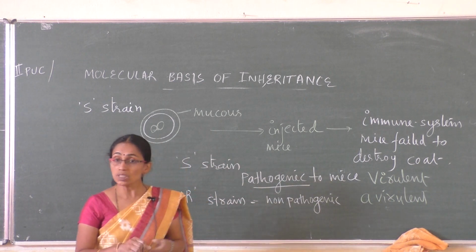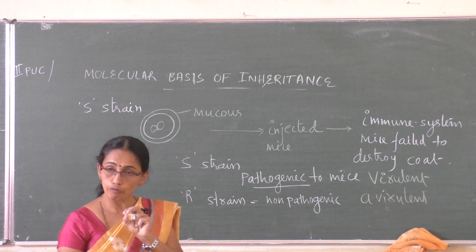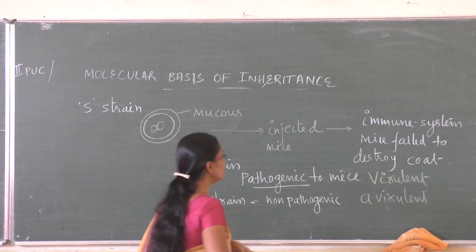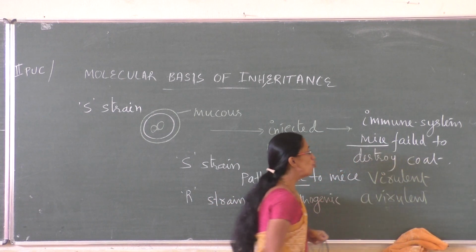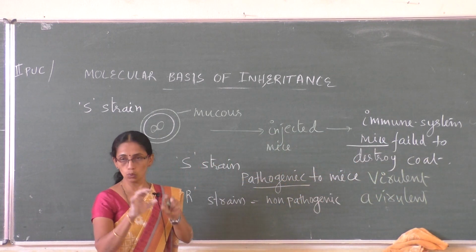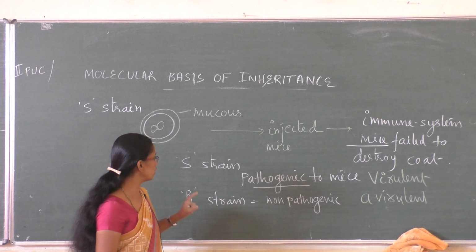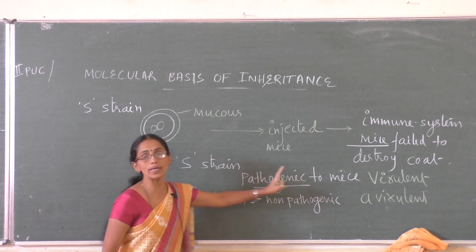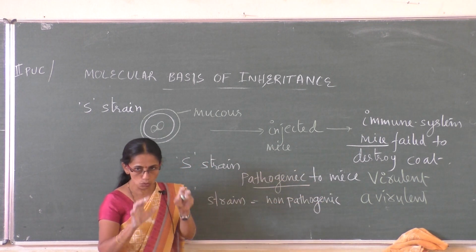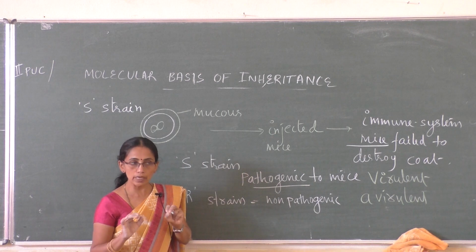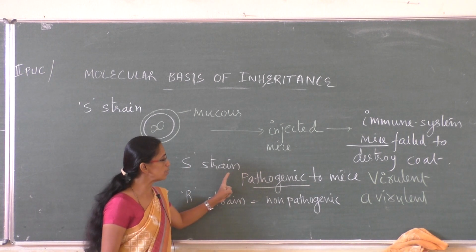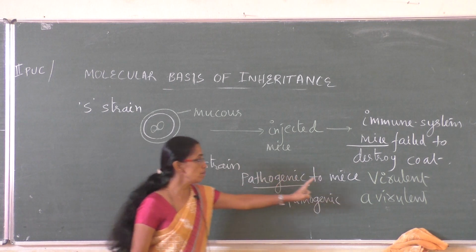The immune system of mice failed to destroy the coat, the mucus coat, the polysaccharide coat. So the S strain became pathogenic to the mice.